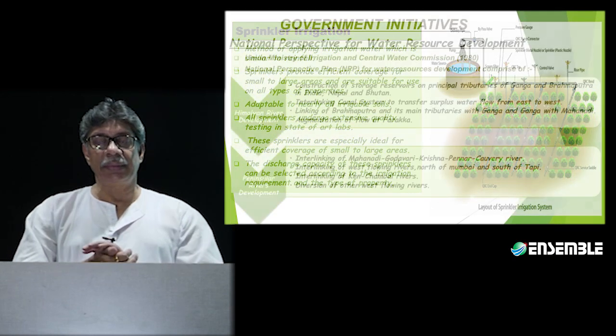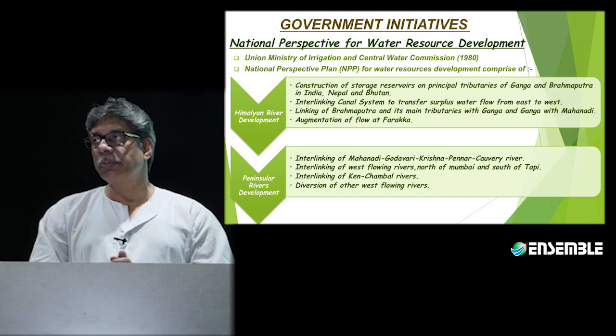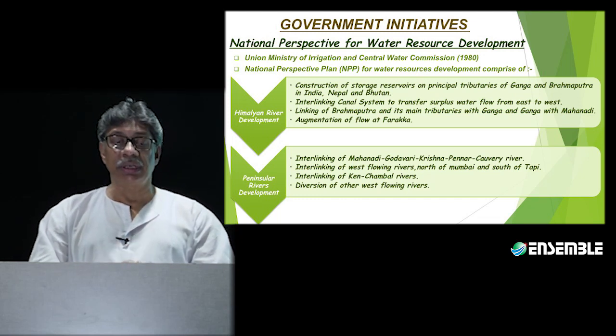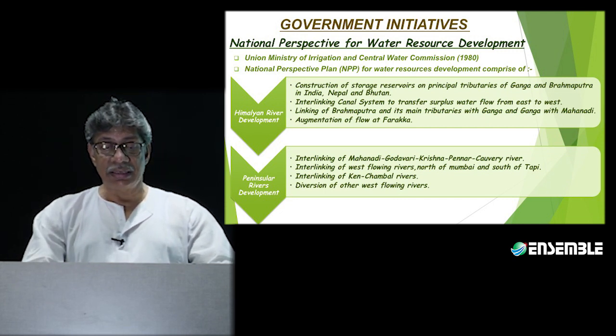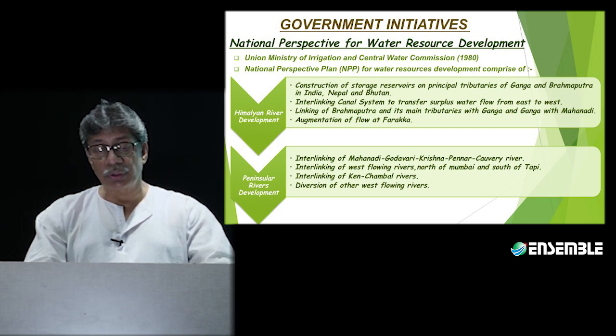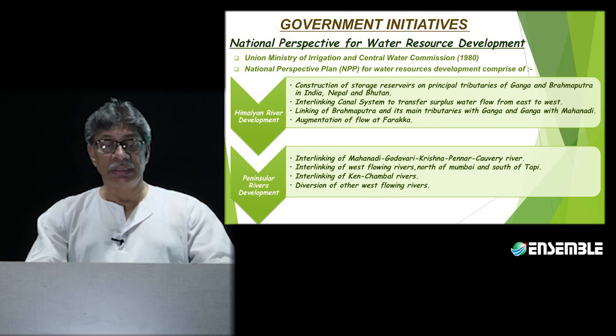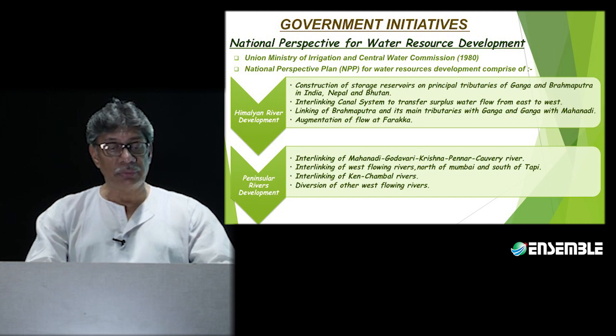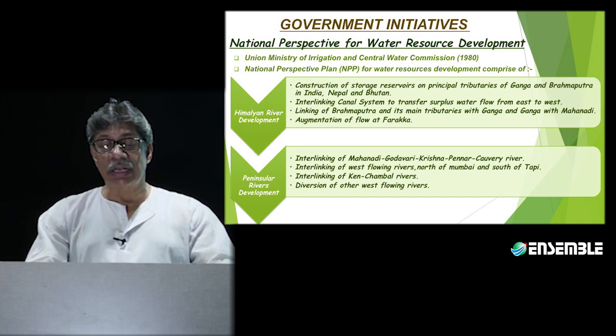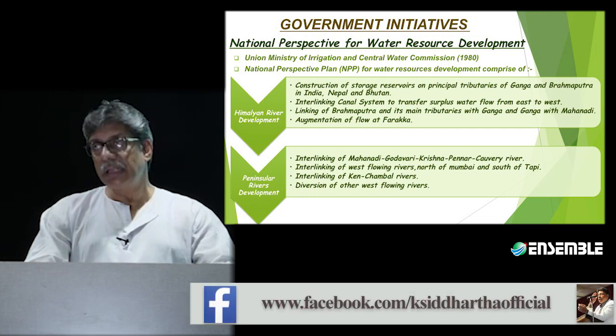Now, to develop irrigation, the government has taken certain initiatives. We are going to talk about the national perspective for water resource development. One of these was by the Union Minister for Irrigation and the Central Water Commission in 1980, a national perspective plan that will entail construction of storage reservoirs on the principal tributaries of the Ganges and the Brahmaputra in India, Nepal and Bhutan. Then interlinking the canal system to transfer surplus water to flow from east to west. And then linking the Brahmaputra and its main tributaries with the Ganga, and the Ganga with the Mahanadi. That is also going to be a part of it.